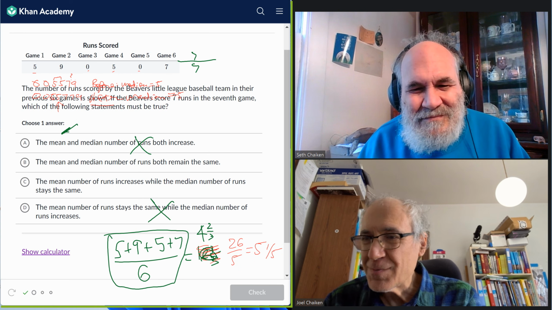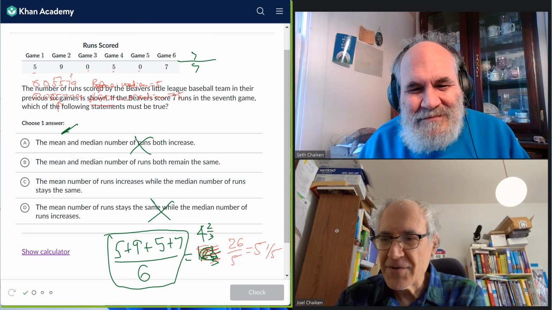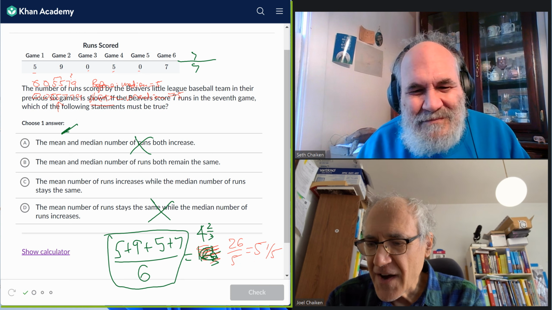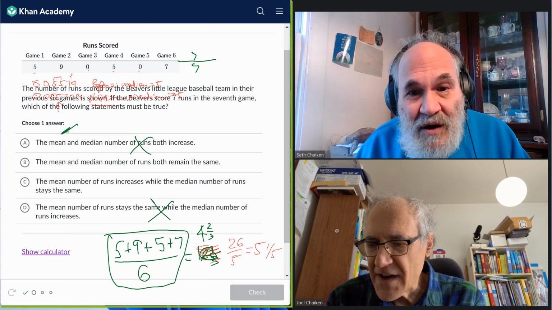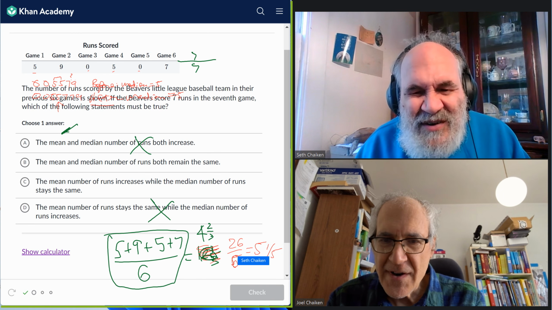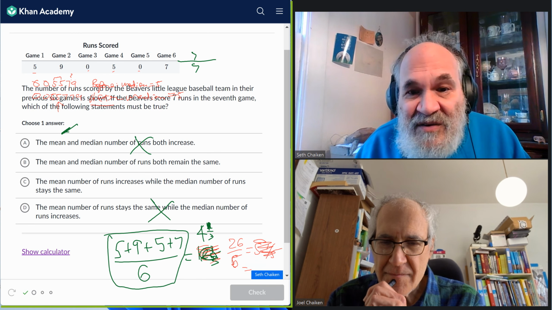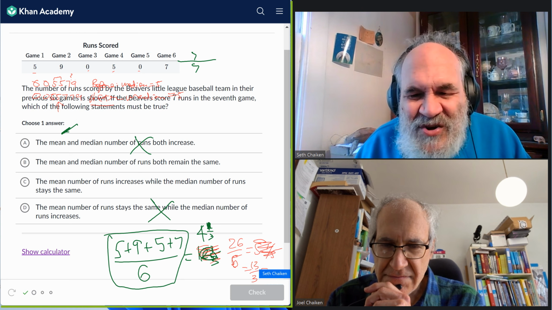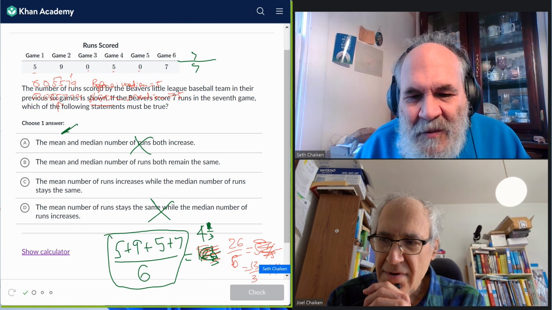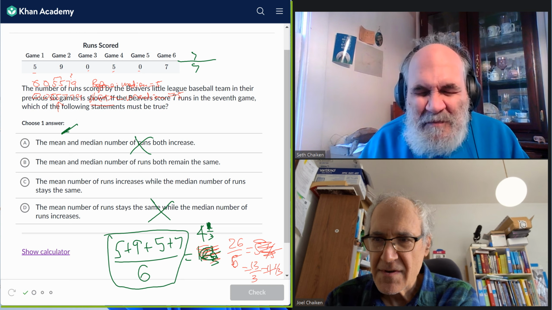I'm getting really upset at that calculator. I'm going to change to a real calculator. Okay, 9 plus 5 plus 7, divided by 6. Yes, 26 over 6 is 13 over 3, which is 4 and a third. So the mean is 4 and a third.